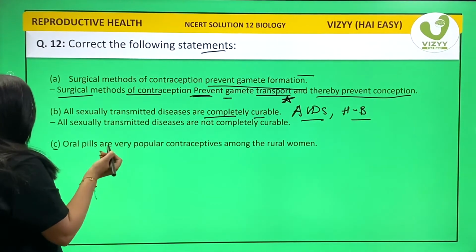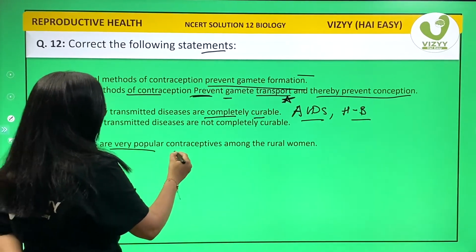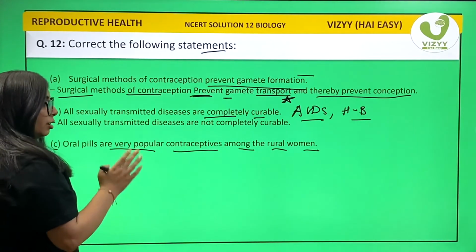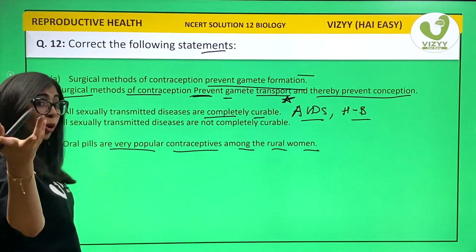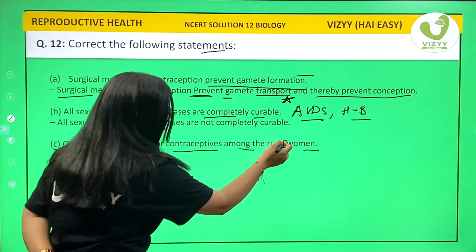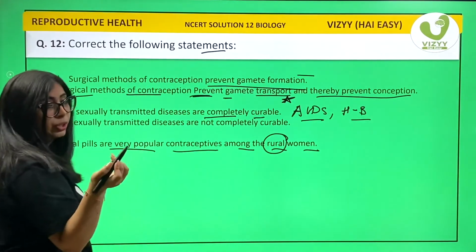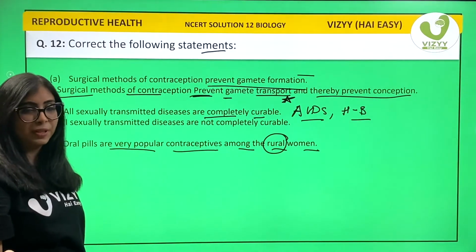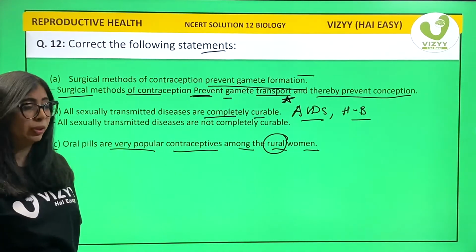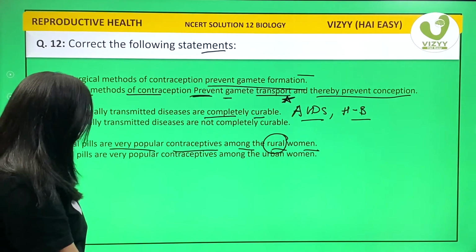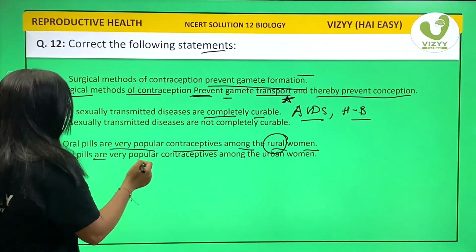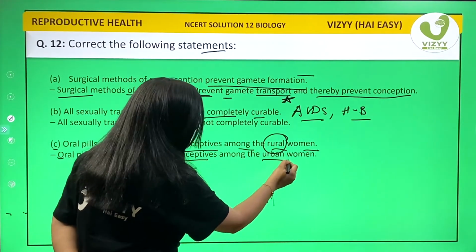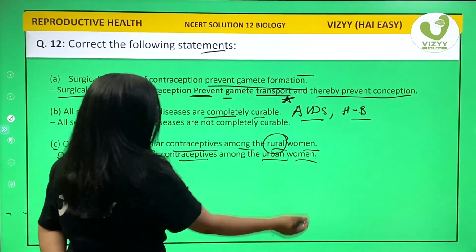Point C. Oral pills are very popular contraceptive among rural women. This statement is almost correct. But the word rural over here means village. Now in village, people do have contraceptive pills, but it is not very common. So the answer here should be oral pills are very popular contraceptive amongst city women or urban women.